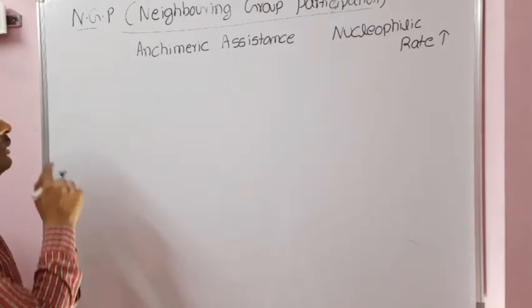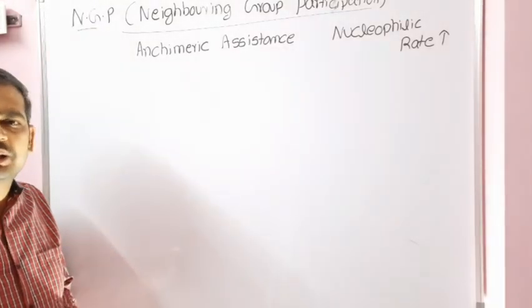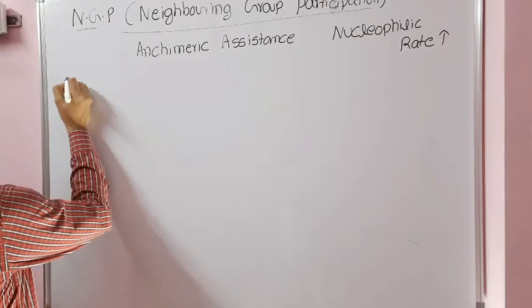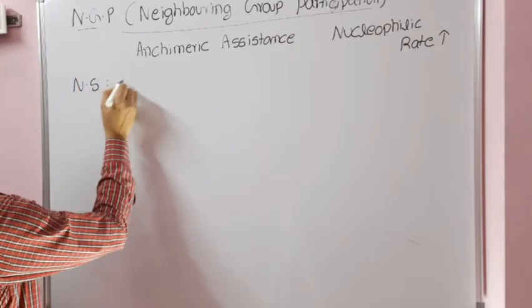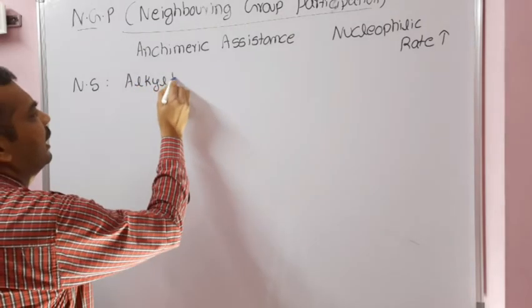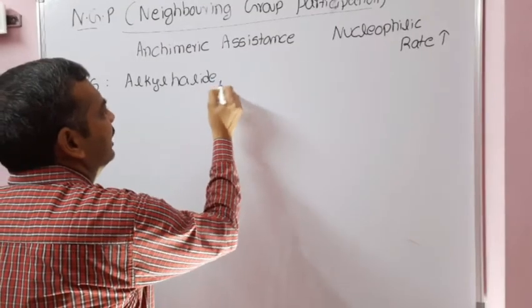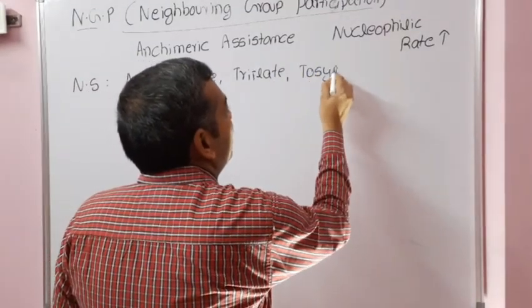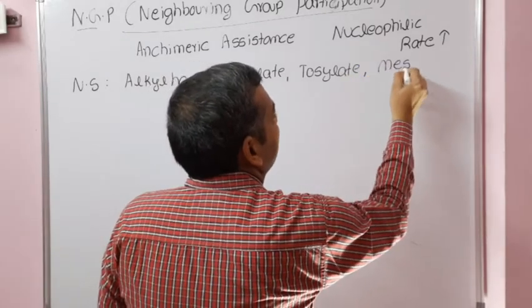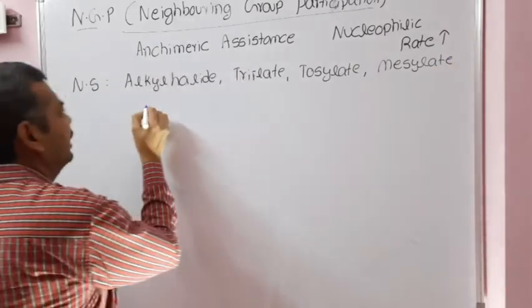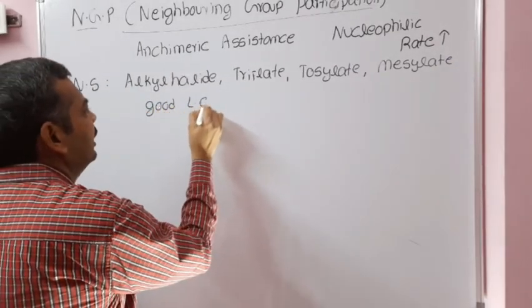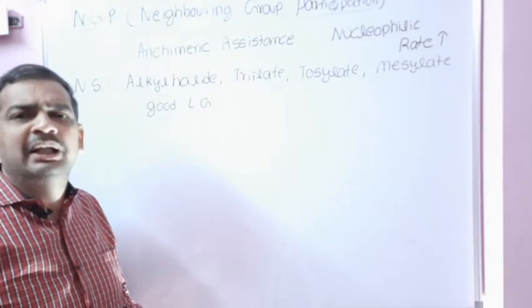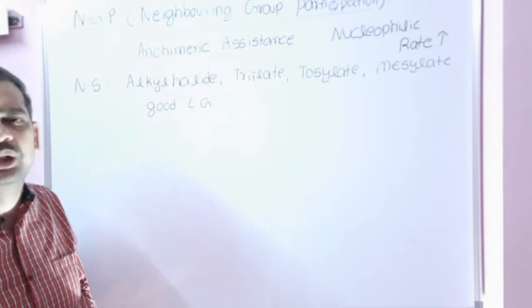Generally, nucleophilic substitution reactions take place with alkyl halides, triflates, tosylates, mesylates, or any good leaving group containing compounds.